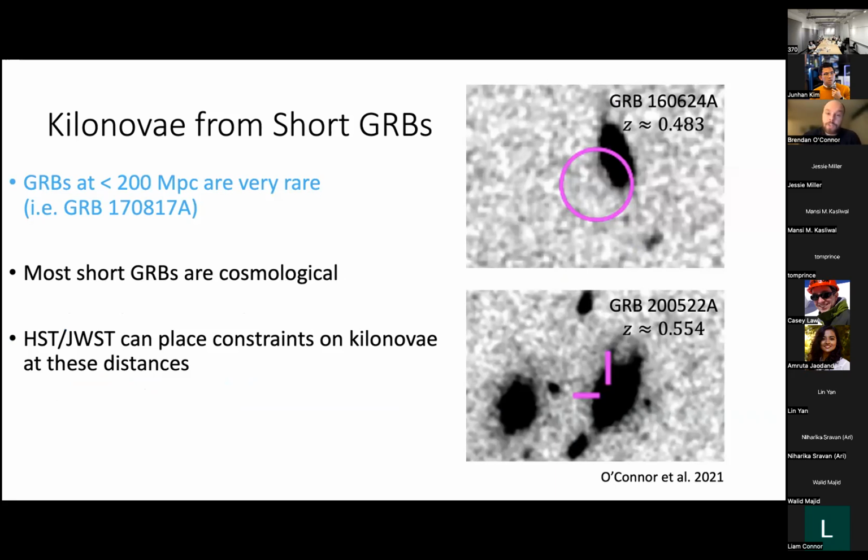In fact, short GRBs are detected at a rate of 8 or 9 per year, whereas we haven't detected another kilonova like 170817 for 5 years. And hopefully we find more of them in O4, but that remains to be seen. But the difficulty here is that short GRBs are at much larger distances, and we need really sensitive instruments to be able to place constraints at these distances, which is where HST and James Webb come in.